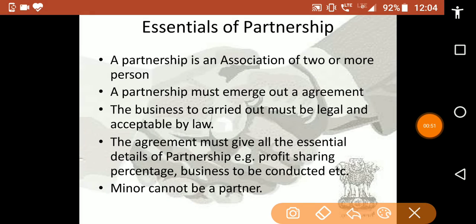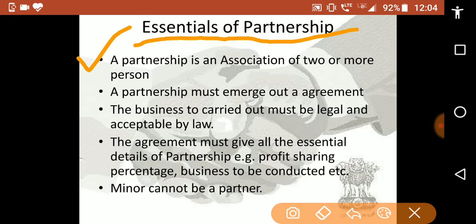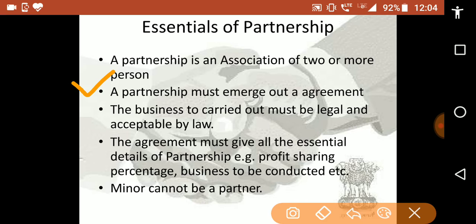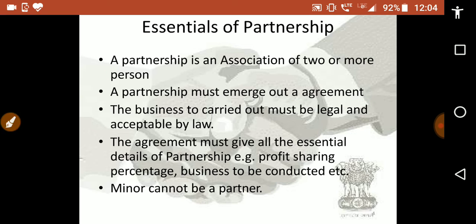So let us see the essentials of partnership. A partnership is an association of two or more persons. A partnership must emerge out of an agreement.